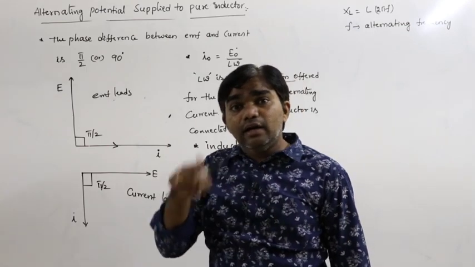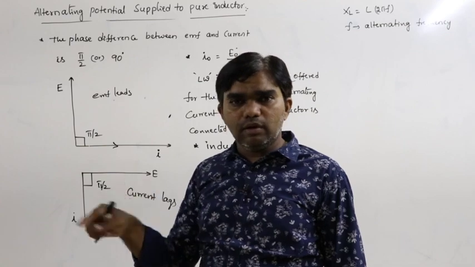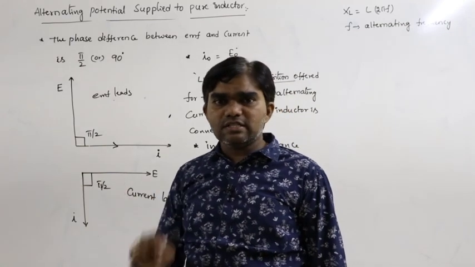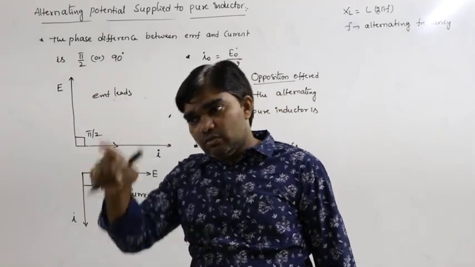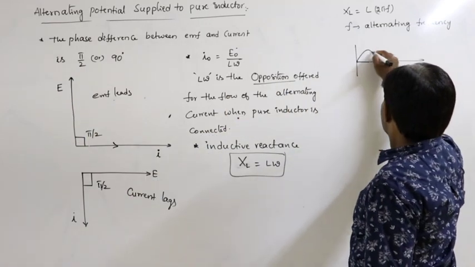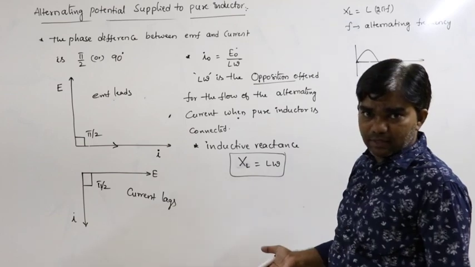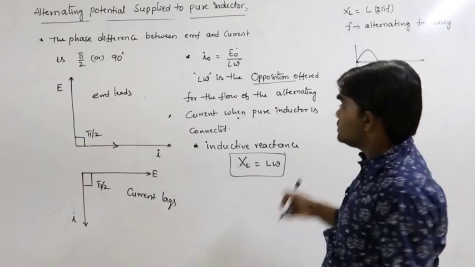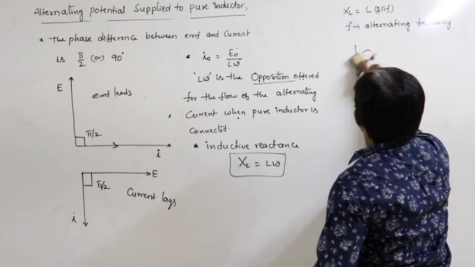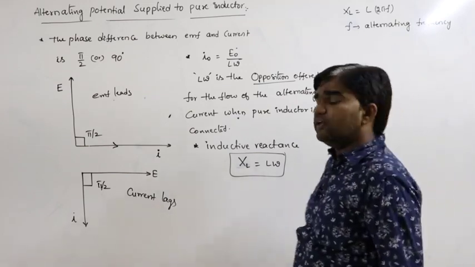Time period is the time taken to complete one oscillation. If you consider the sine wave, one crest and one trough, the time taken to travel from this position to this position is the time period. The reciprocal of time period is frequency, where f is the alternating frequency.